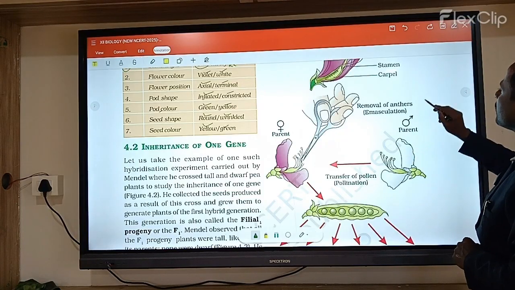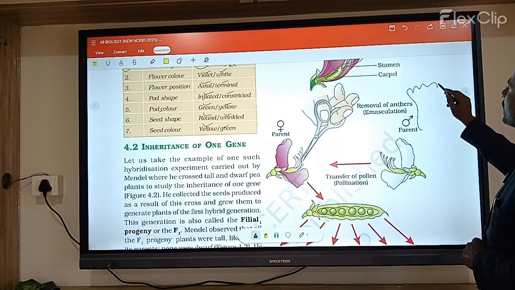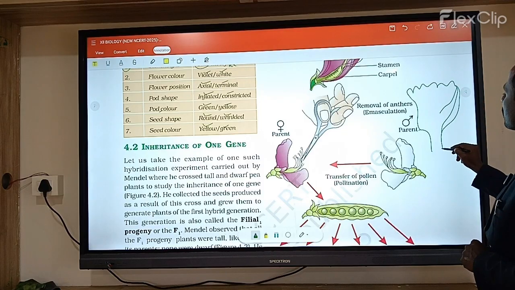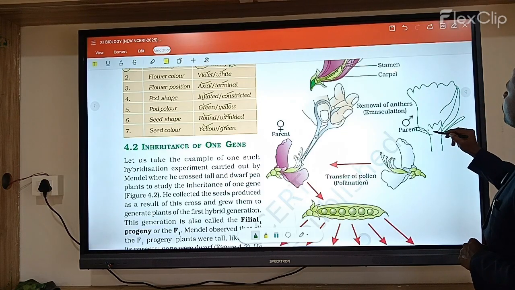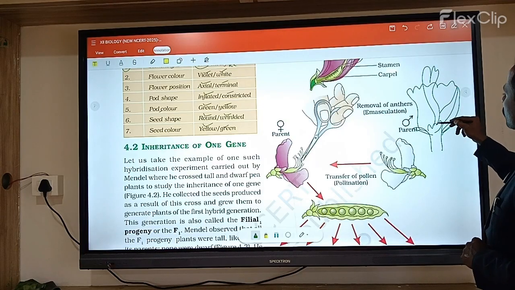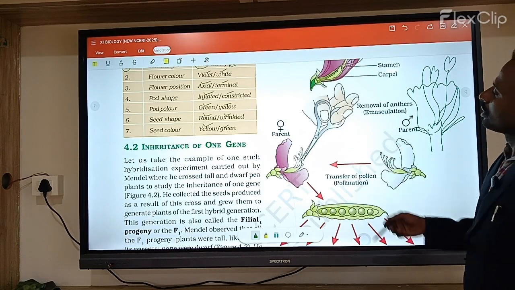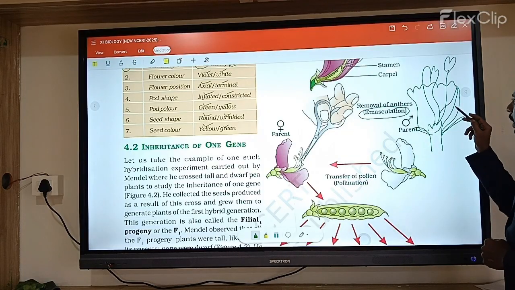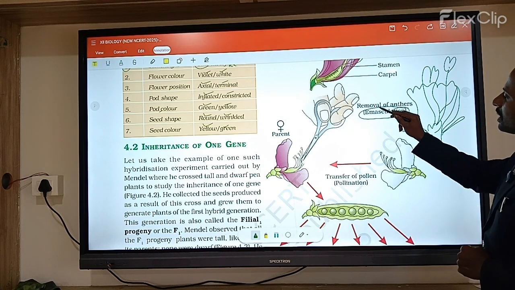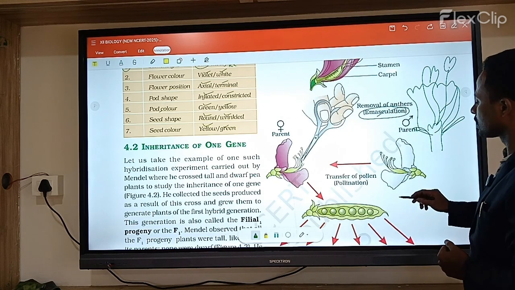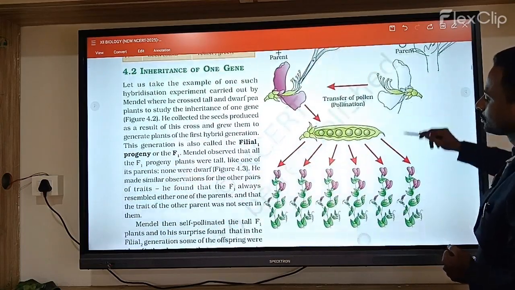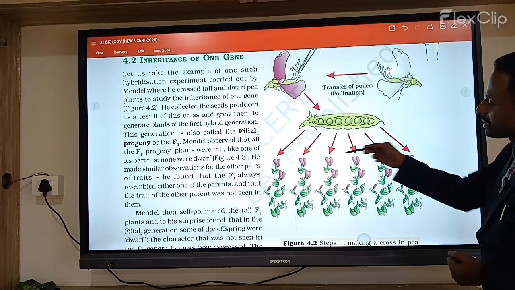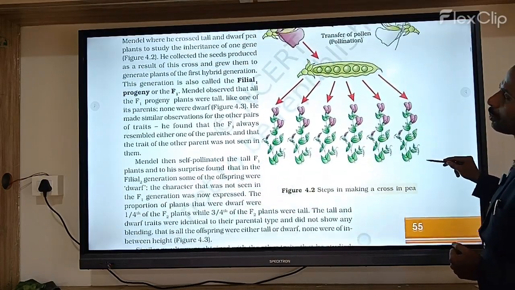When you remove only the anthers, the stamens, from a bisexual flower, that is called emasculation. The transfer of pollen from one stigma to another stigma is what we call pollination.